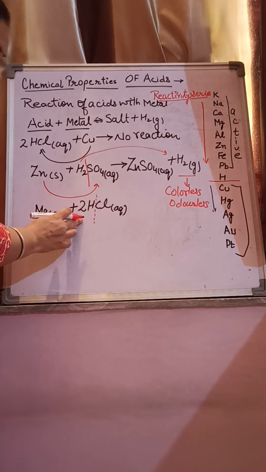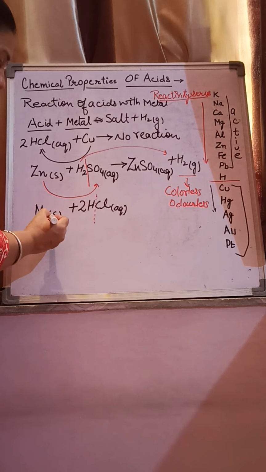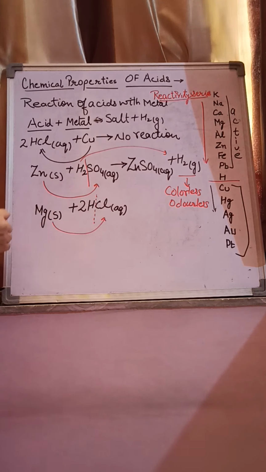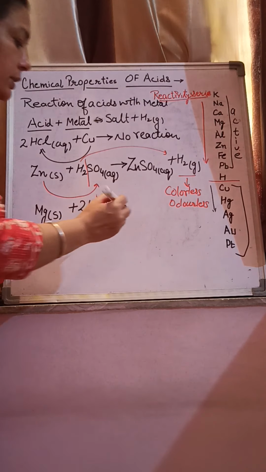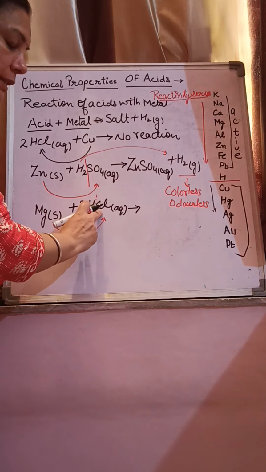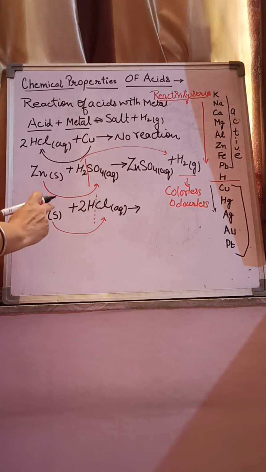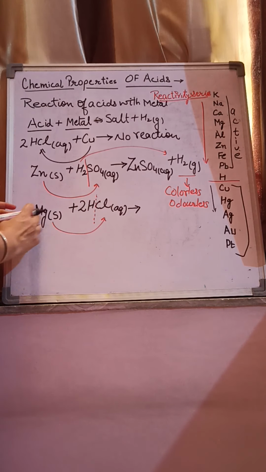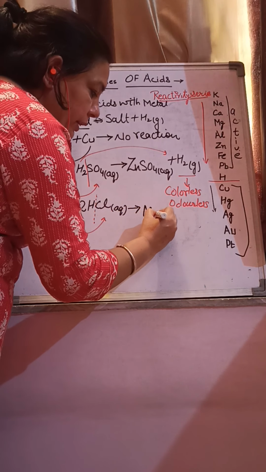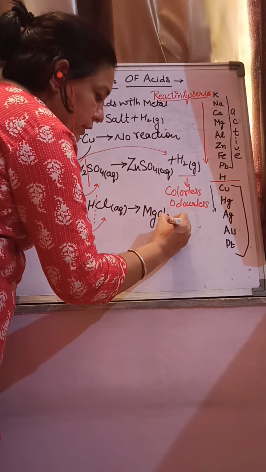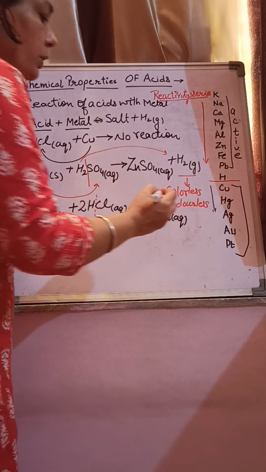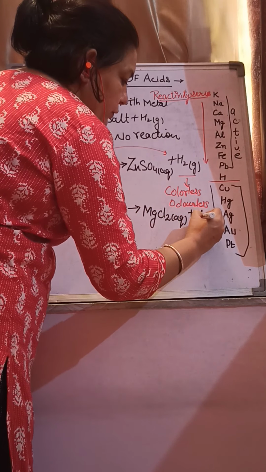First is cation, second part anion. Attach metal with the second part of the acid and release hydrogen gas. So in this reaction, magnesium plus chloride ion, as we know valency of magnesium is 2, valency of chlorine is 1, so the formula of magnesium chloride formed is MgCl2, and hydrogen gas will be released.